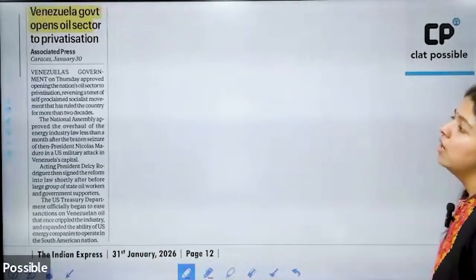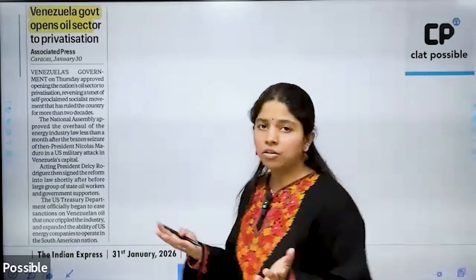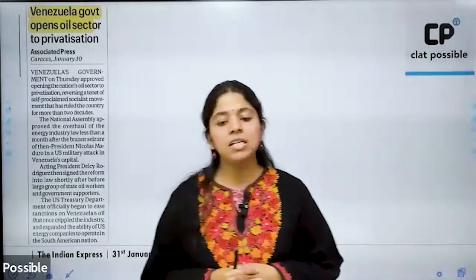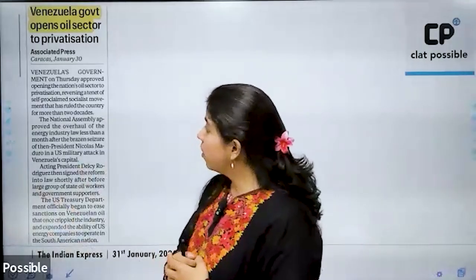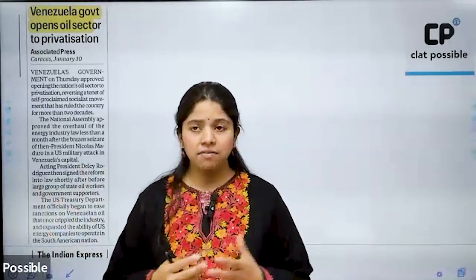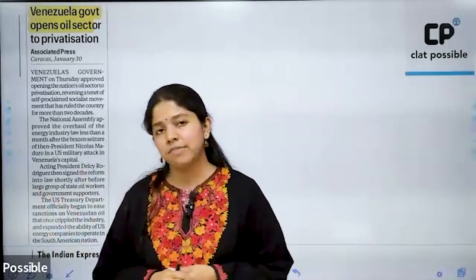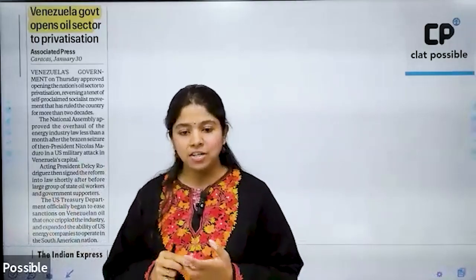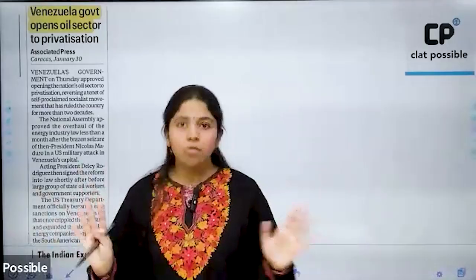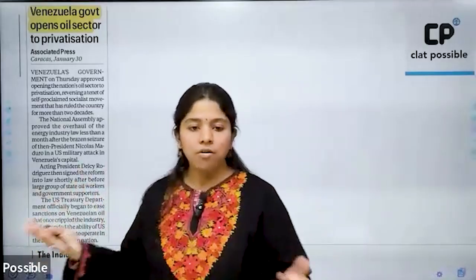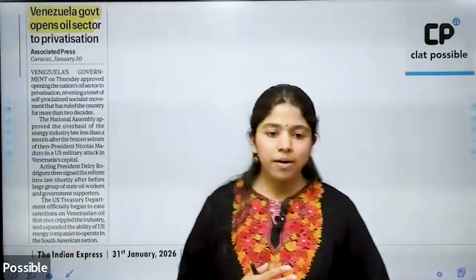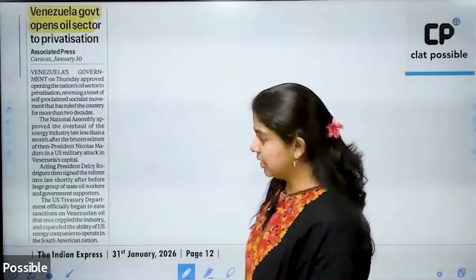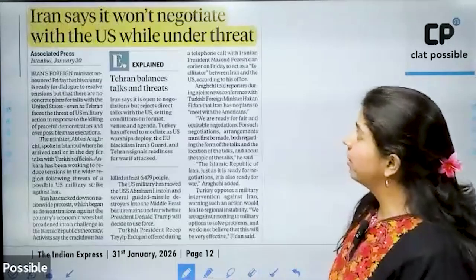Then the next one, Venezuela, the entire takeover by the US president, and then also the present acting president in Venezuela. She also did say that Venezuela should make its independent decisions, and Venezuela wants to stay away from the US, etc. And the entire takeover, everybody knows, was only and only for oil. So now the Venezuelan government, which was suffering because of all this takeover, has now opened its oil sector to privatization, so that private companies can come and harness oil.